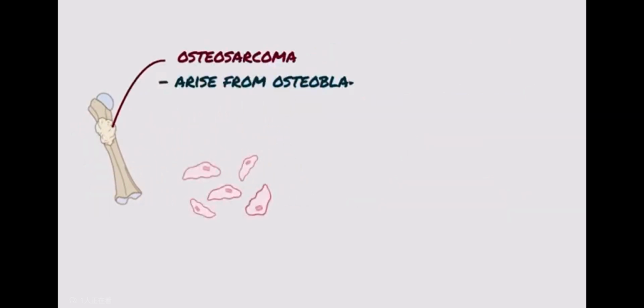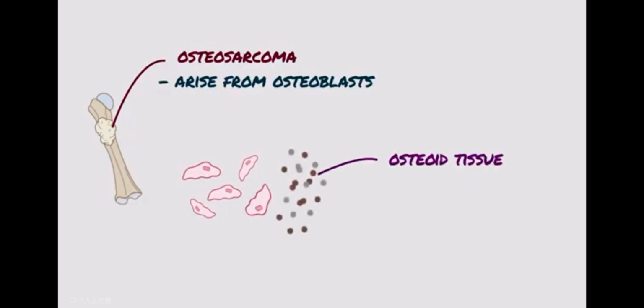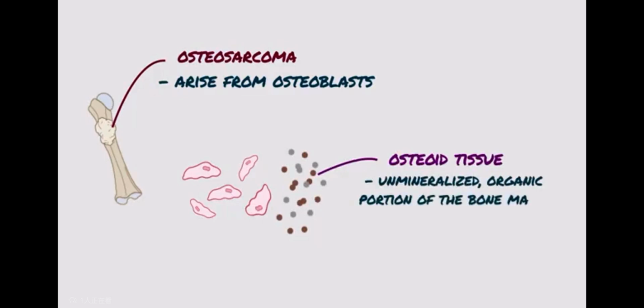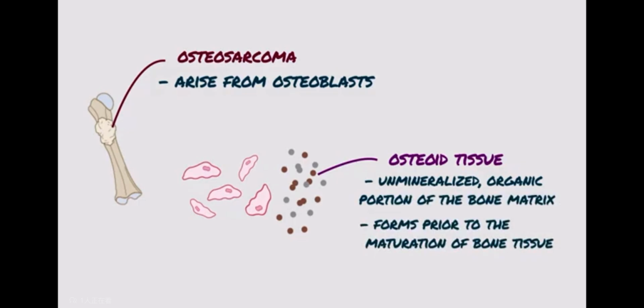And osteosarcomas arise from osteoblasts of different sizes, and these cells produce too much osteoid tissue, which is the unmineralized organic portion of the bone matrix that forms prior to the maturation of bone tissue. This is why osteosarcoma is called a bone-forming tumor.